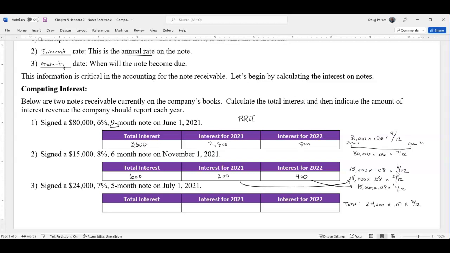All right, hopefully you paused and did that. I end up with 700 in total interest. So again, you took 24,000 times 7% times 5 out of 12.